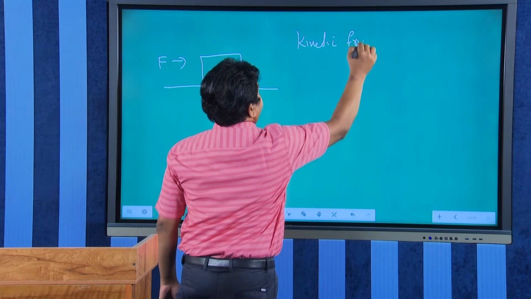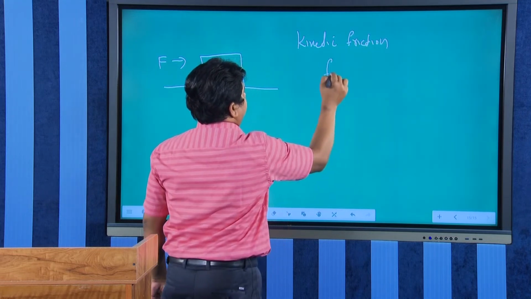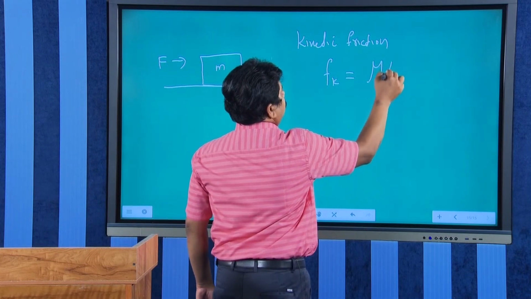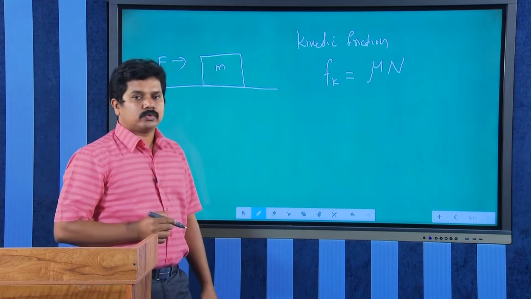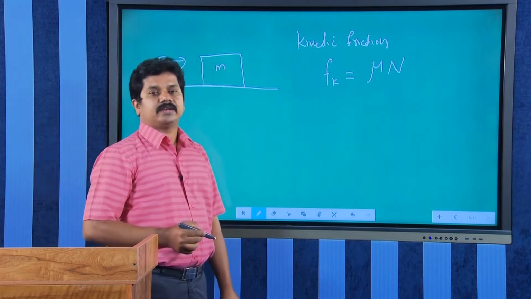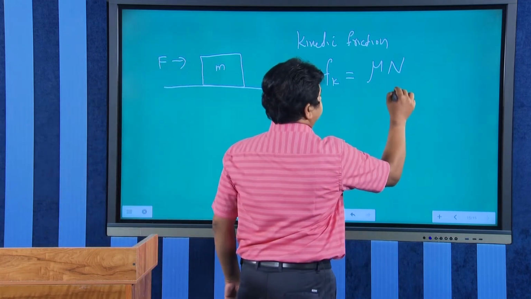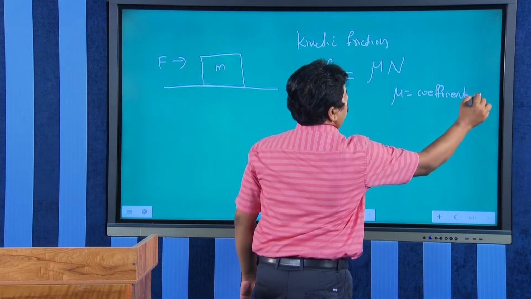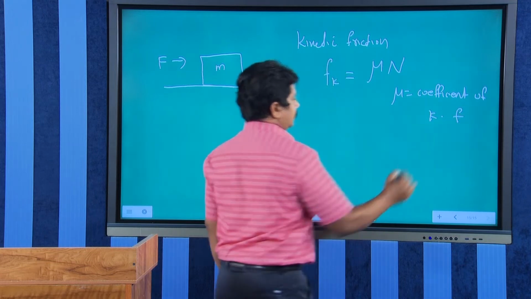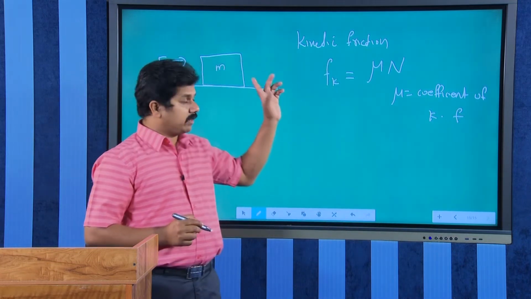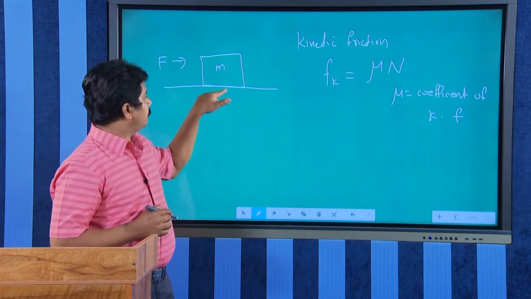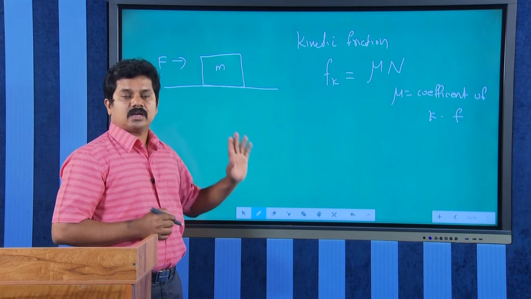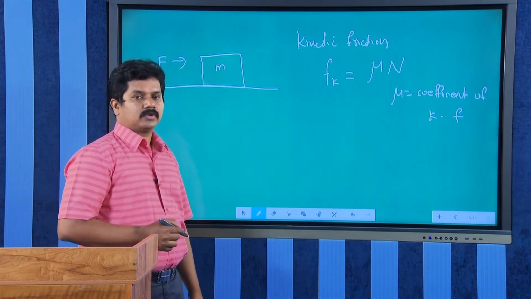Kinetic friction F k, we can say, it will be equal to mu into normal reaction, where mu is called the coefficient of kinetic friction. Okay. So, that mu depends on the surface, okay. Mu depends on the surface between them, okay. And N is the normal reaction, okay.